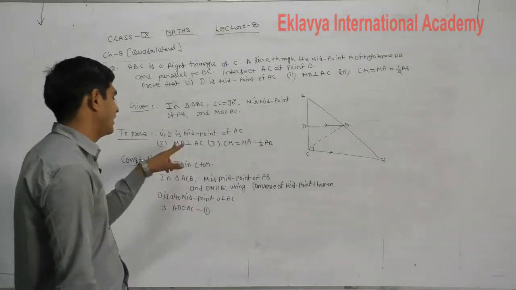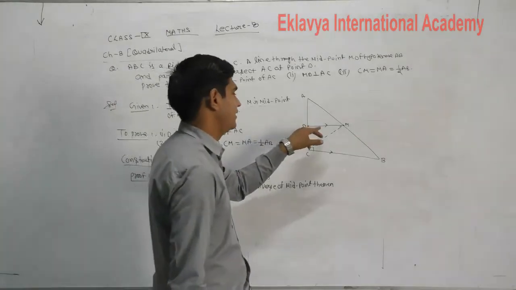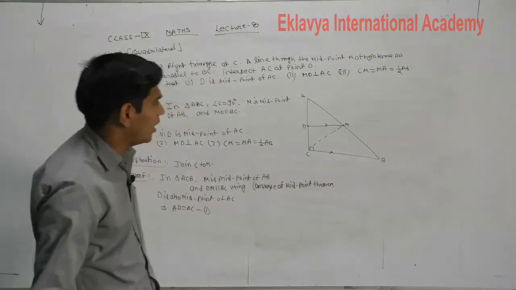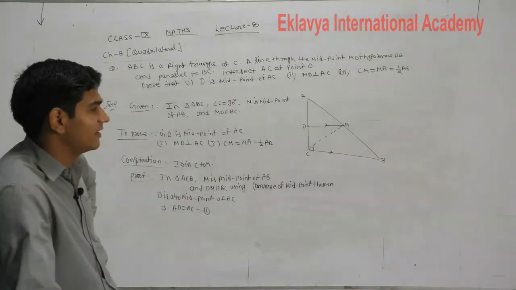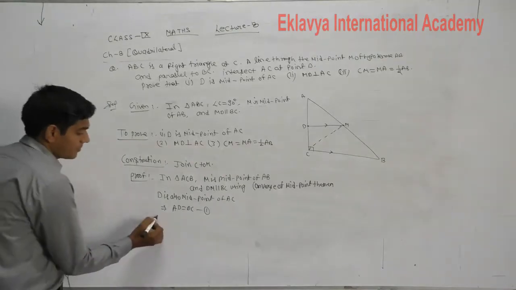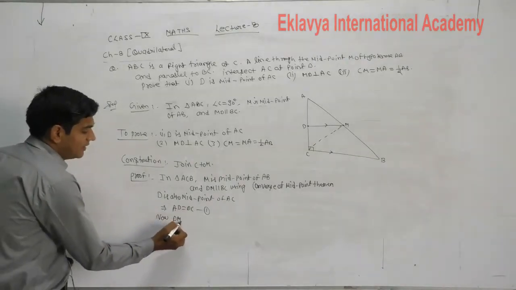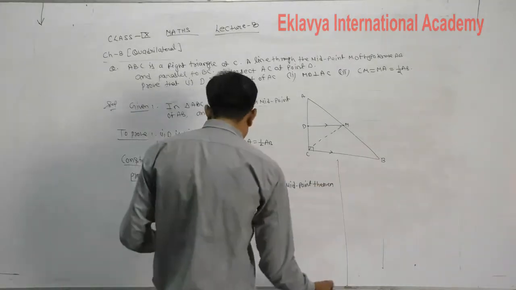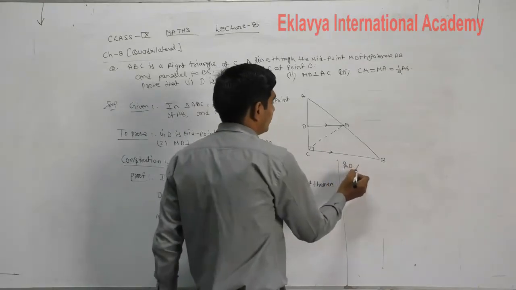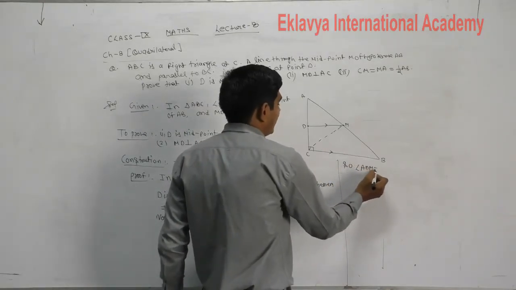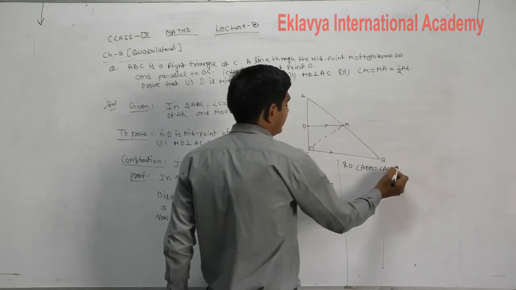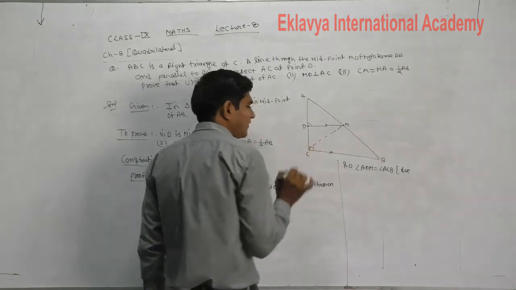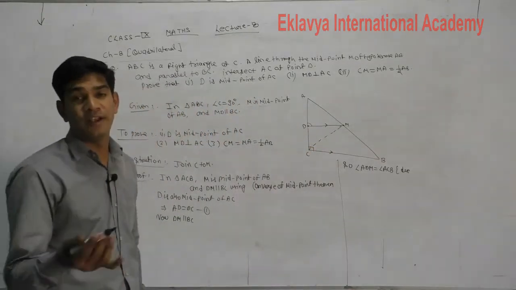What is the second part to prove? MD is perpendicular to AC. That means the angle is 90 degrees. So how will we prove here that the angle is 90 degrees? Now, DM is parallel to BC. Students, DM is parallel to what? BC. So angle ADM is equal to angle ACB. The value of that angle is equal to the value of that angle due to the corresponding angle.